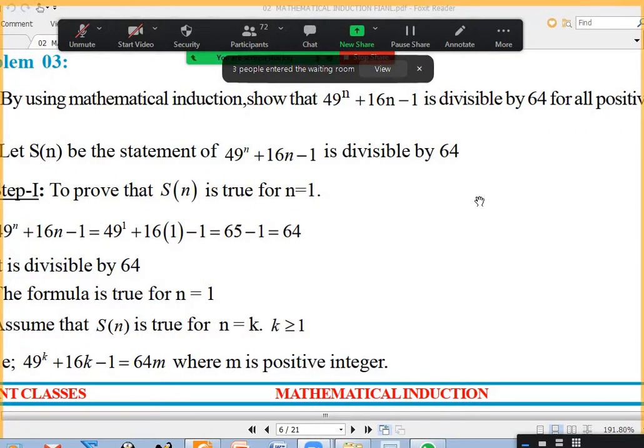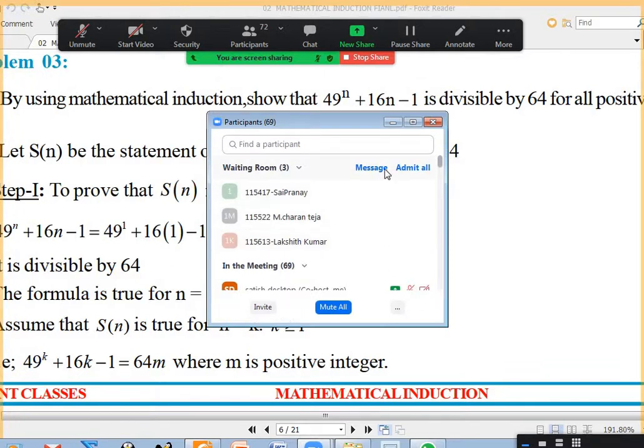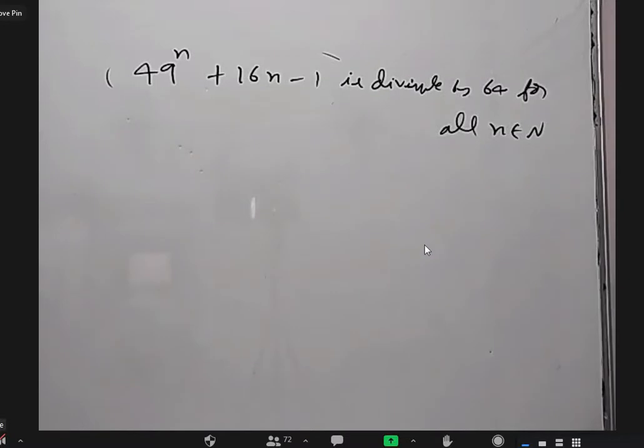Okay, so 49 power n plus 16n minus 1. I have to show it is divisible by 64 for all n belonging to natural numbers. What is actually happening through the different questions here is, in the beginning they already gave LHS and RHS as equal.